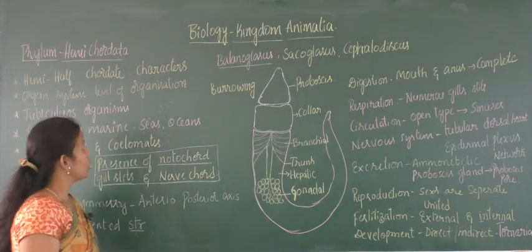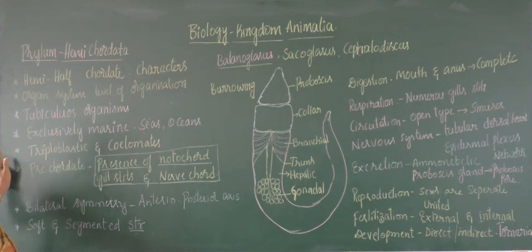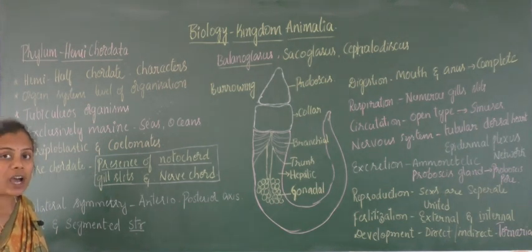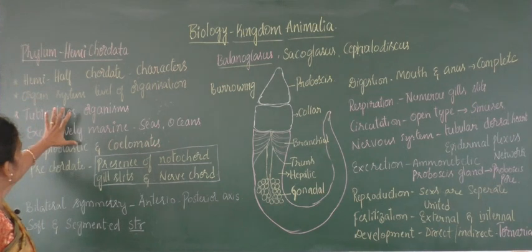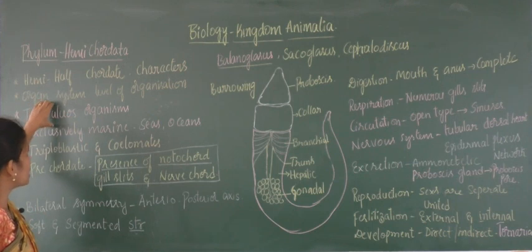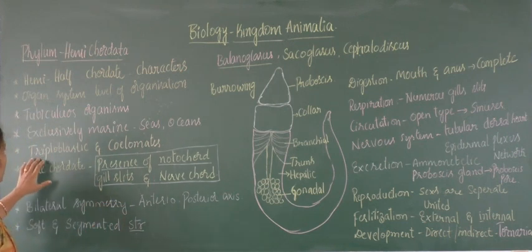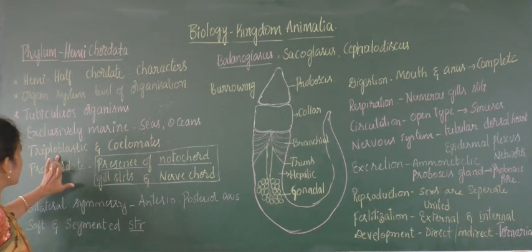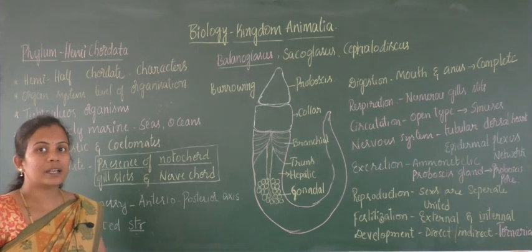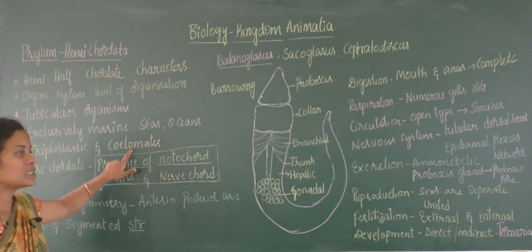So, go through the general properties and then the unique properties also. Phylum Hemichordata has both chordate properties and non-chordate properties. That is why these are called half chordates, and they exhibit organ system level of organization. The body of the organism is tube-like, and they are exclusively marine. They live inside the seas and oceans. Coming to the germ layers and the body cavity, they contain all three germ layers, that is why they are called triploblastic, and the mesodermal germ layer forms a body cavity. That is why these are called coelomates.